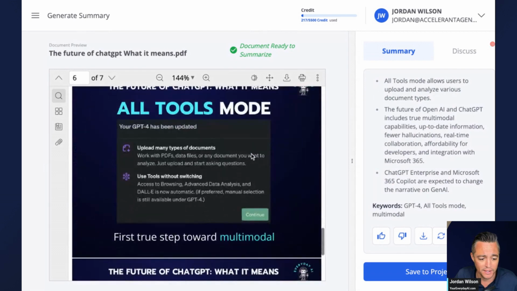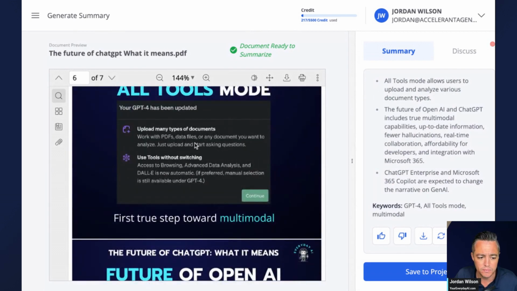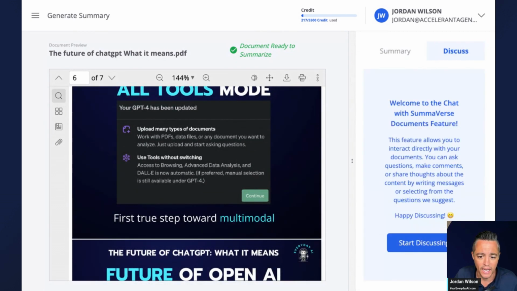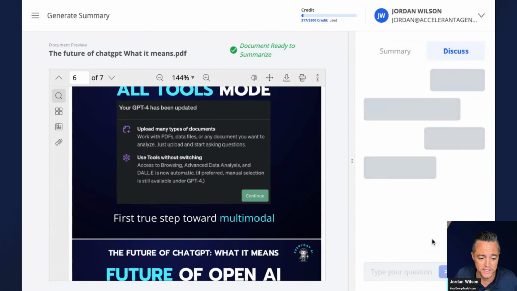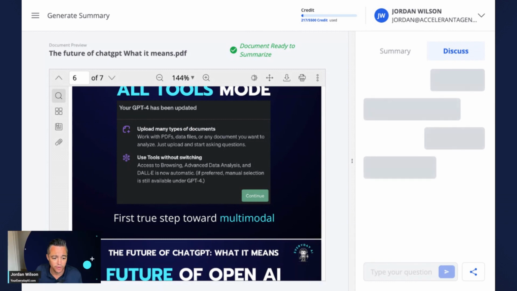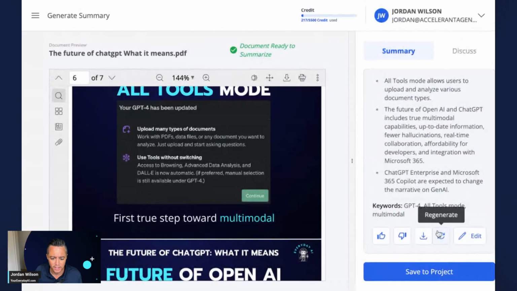So I still have this up here, so I can discuss. I'm going to click start discussing, and I'm going to see if it can read screenshots or if it can just read the text in the presentation. I am assuming it can read screenshots. So we're giving this mode a second to load. I'll go ahead and move myself over so we can see this chat interface here. It's taking a little bit to load.